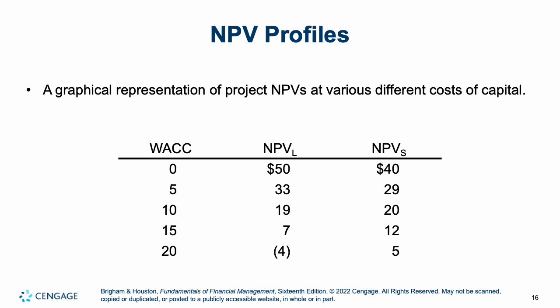At 10%, which we just looked at, S now becomes better than L. At 15%, S is significantly better than L. And at 20%, L is now negative. That's what the earmuffs here are signifying, whereas S is still positive. So depending on your cost of capital may change your determination or your decision of what project you're going to want to take. So whatever your cost of capital is going to actually alter what project you may wind up taking.